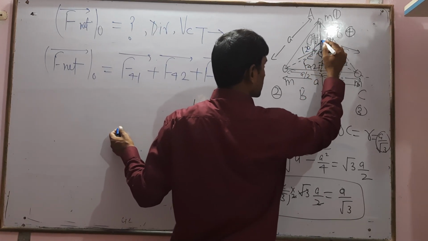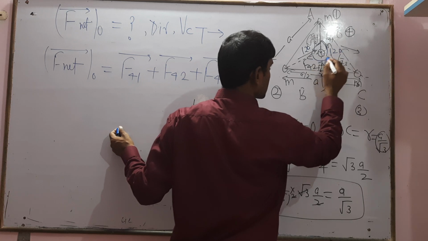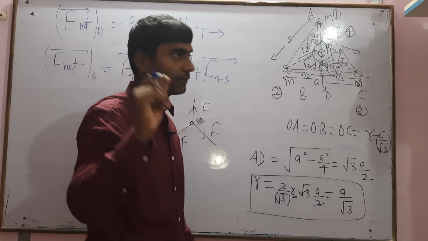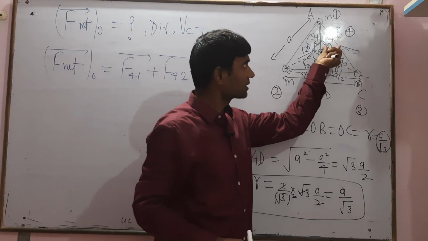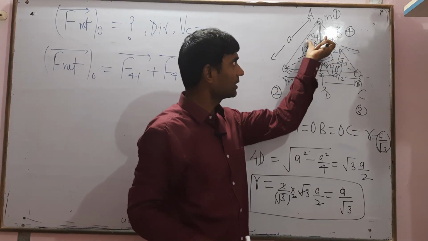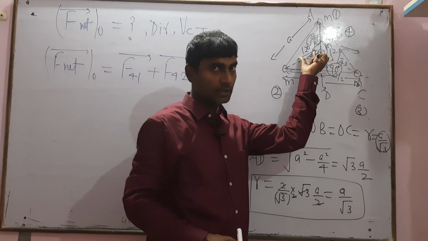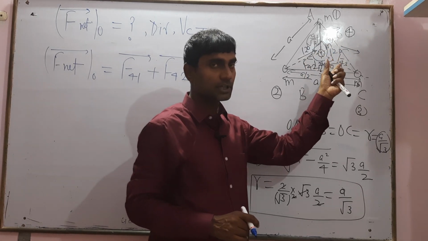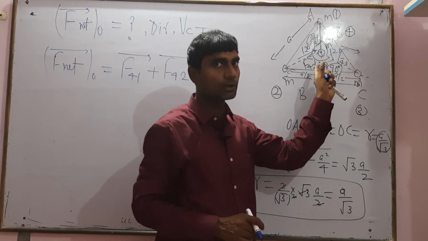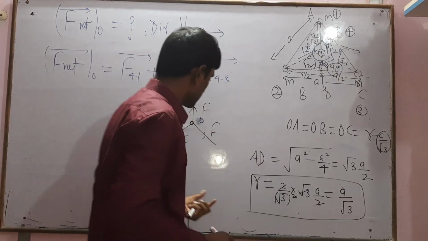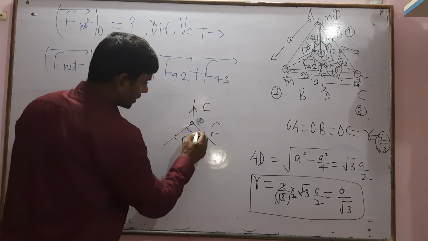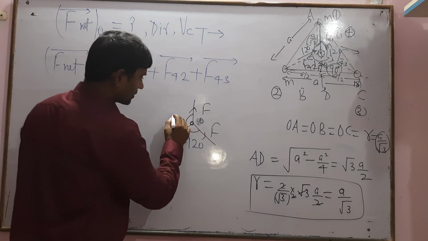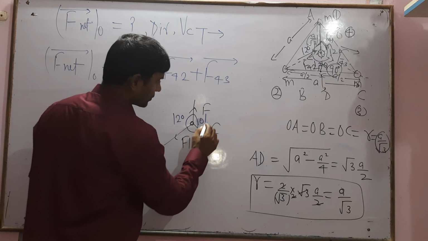We know that this is 120 degrees, this is 120 degrees, because the angles between the vectors must be equal, so theta plus theta plus theta equals 360. Then theta equals 360 divided by 3 equals 120 degrees. This angle is 120 degrees.